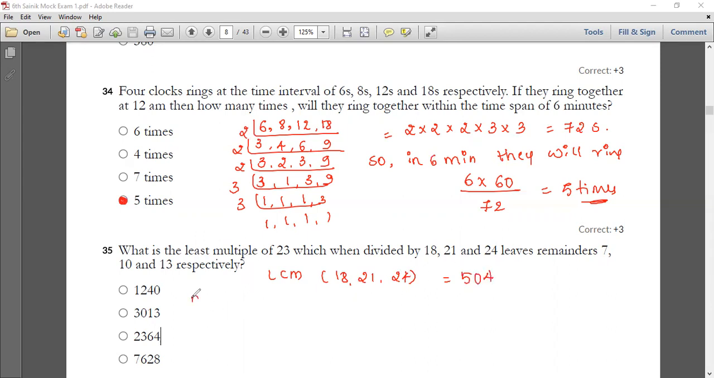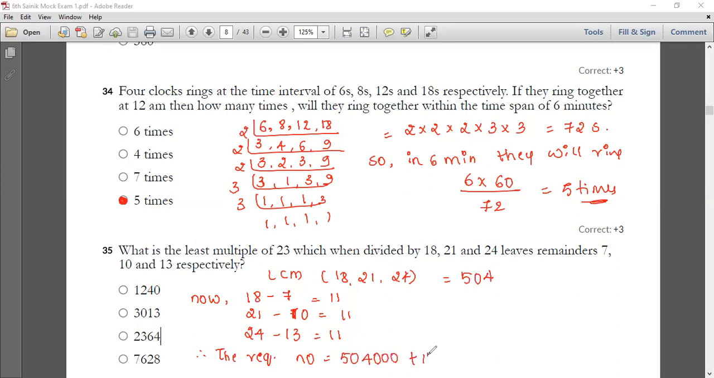Okay, so now they are asking leaving the remainder 7, isn't it? So 18 minus 7, you will get 11. 21 minus 10, you're going to get 11. And again the third one, 24 minus 13, you're going to get 11. So the 7, 10, 13 are there in the question itself. Therefore I can tell the required number will be equal to 504 K plus 11.